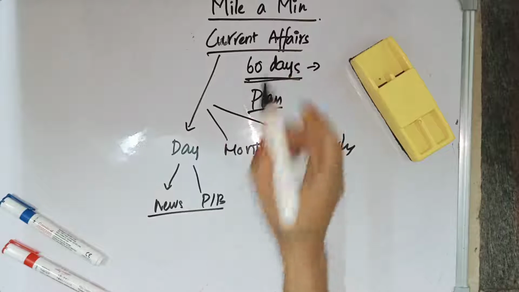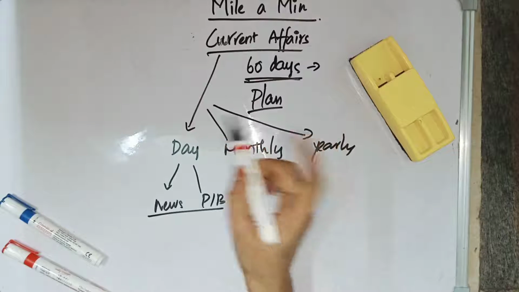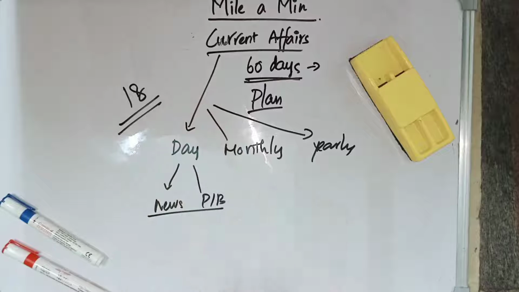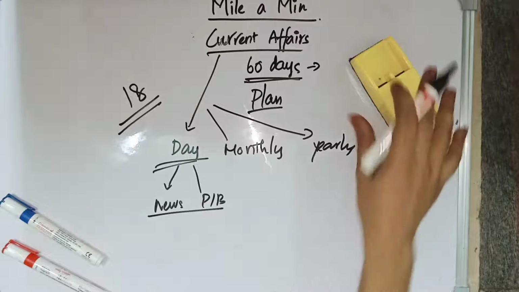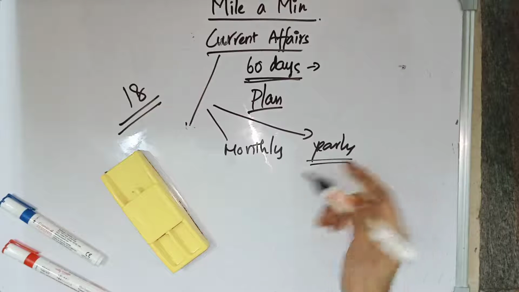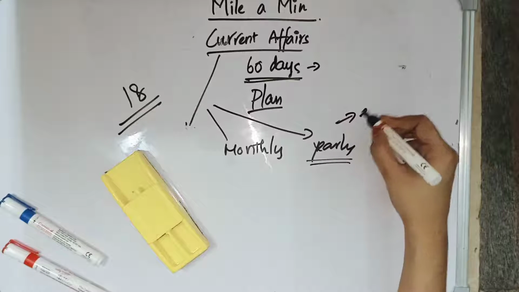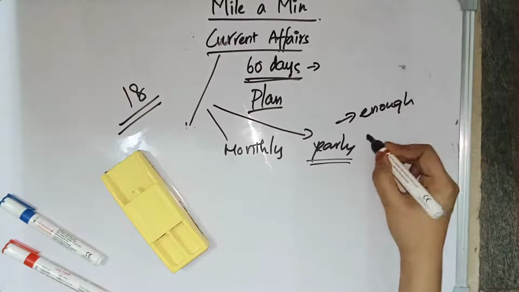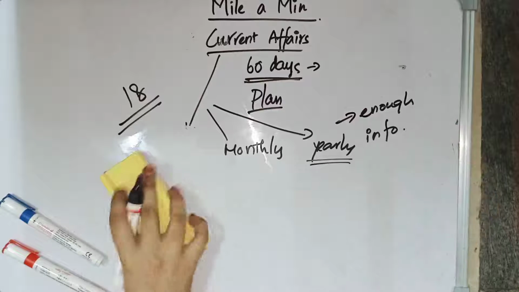But now we have only 60 days, and within this 60 days, we need to complete the current affairs for 18 months, which is not possible if you read the day-to-day current affairs. So skipping this method, we can go for yearly current affairs, but yearly compilation does not have enough information which is needed for an exam. So we can skip this also.